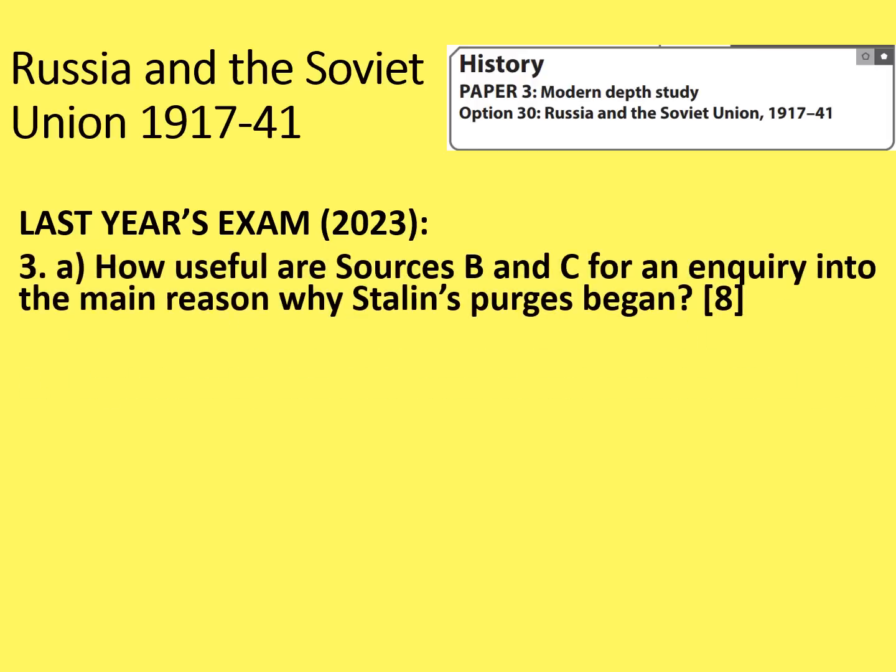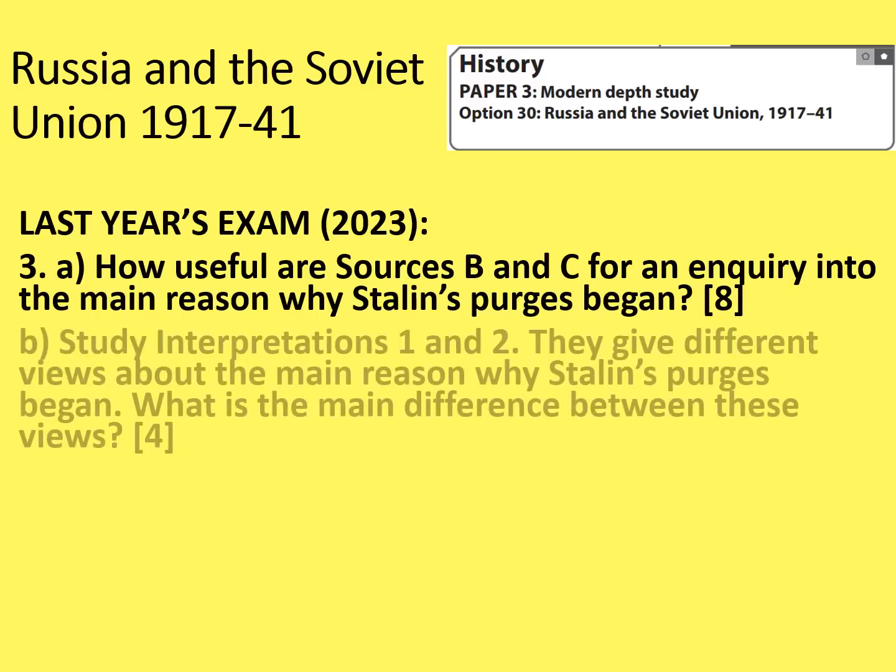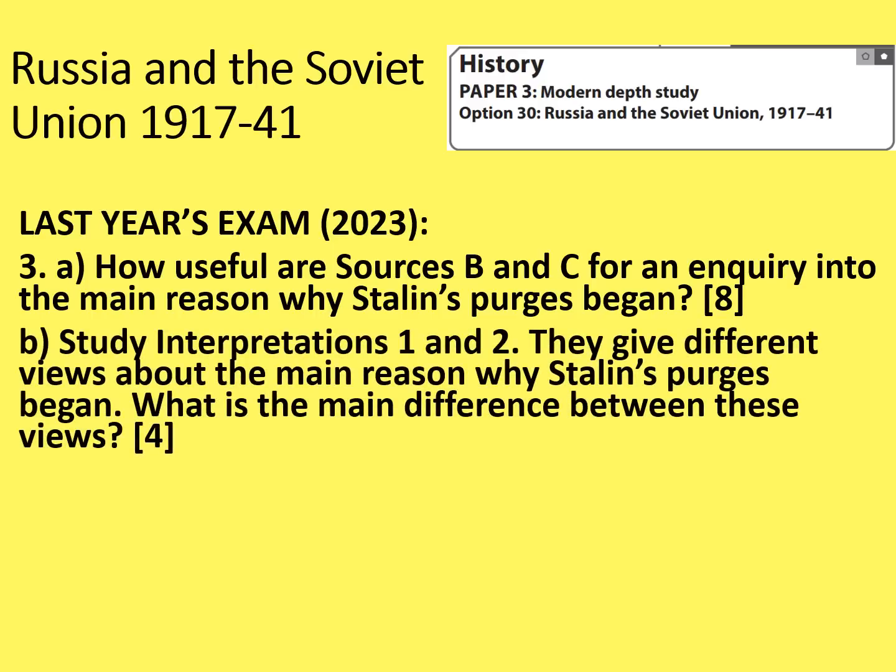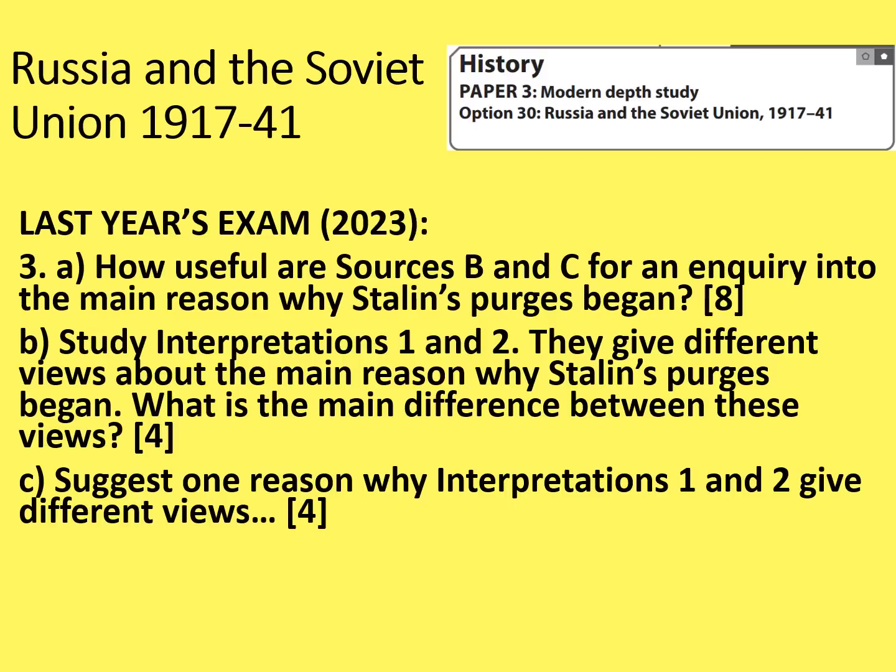Question 3A was how useful are sources B and C for an inquiry into the main reason why Stalin's purges began. And so the inquiry here is all about Stalin's purges, and that will be the same for all of the parts of this question. 3B was about the interpretations. Study interpretations 1 and 2. They give different views about the main reason why Stalin's purges began. What is the main difference between these views? And then related to that, suggest one reason why interpretations 1 and 2 give different views.